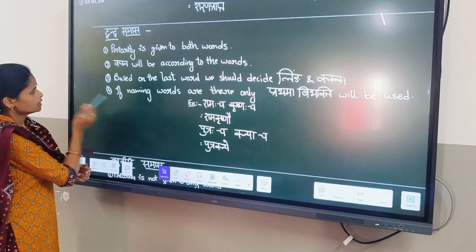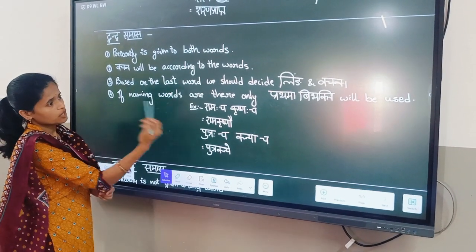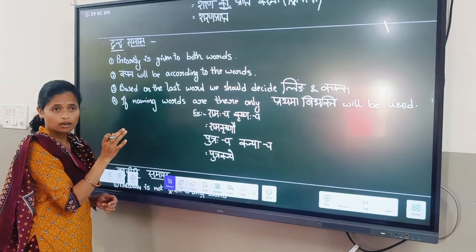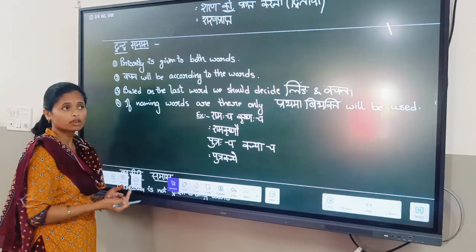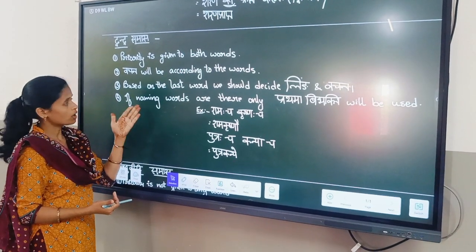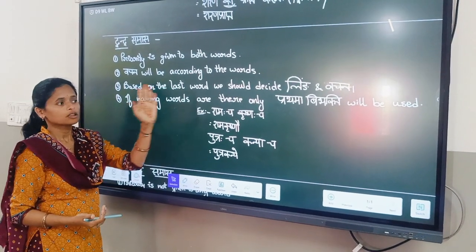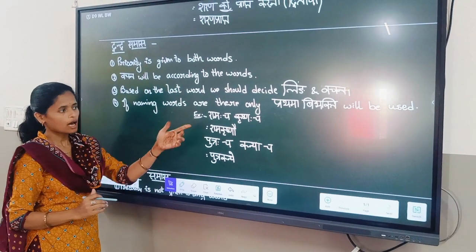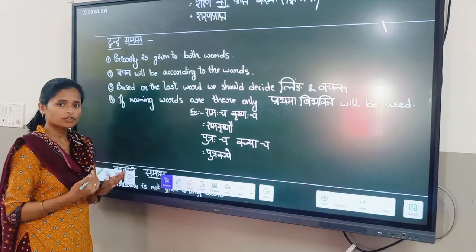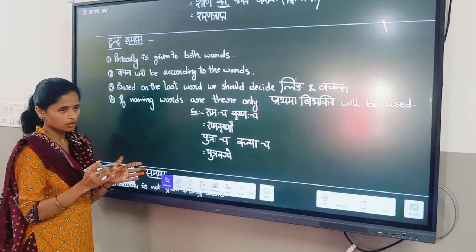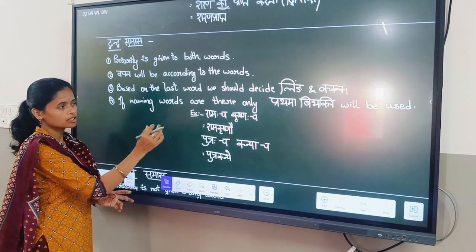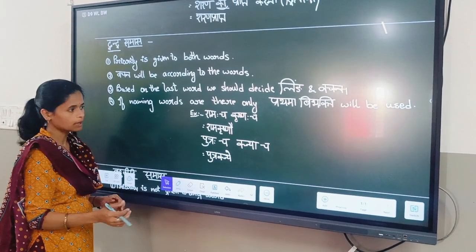Next, if they are giving any question throughout naming words, then the prathama vibhakti is usable, because Rama, Krishna, these all are first person only, and these are all naming words also.